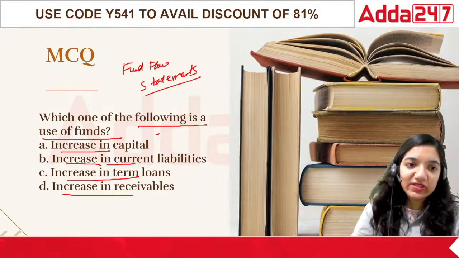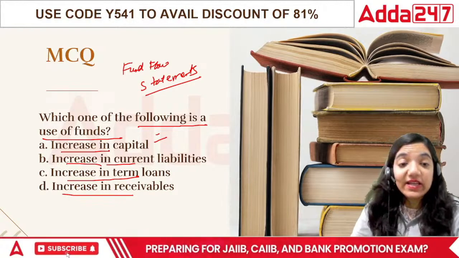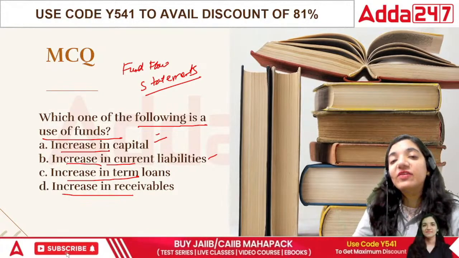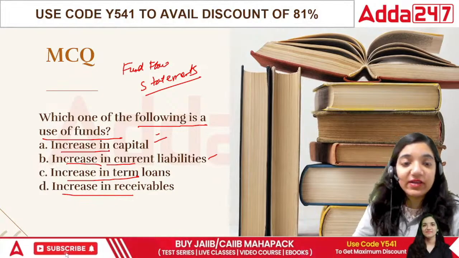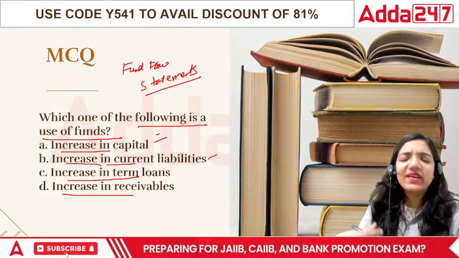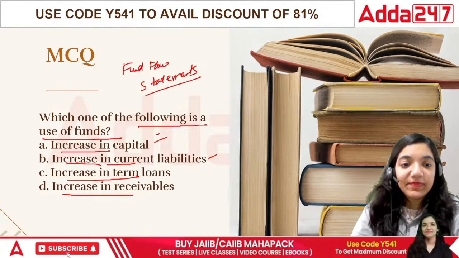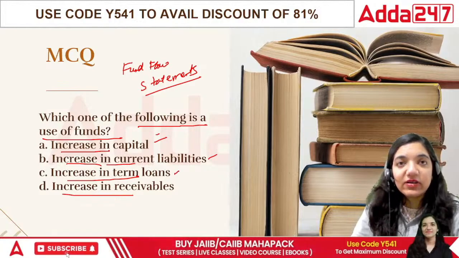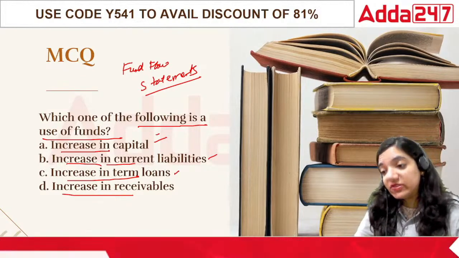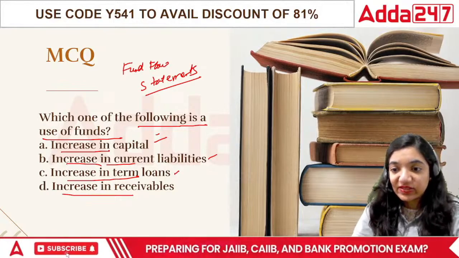If we talk about using the funds, increase in capital is getting the funds into the business. Increase in current liabilities is again getting the funds into the business. For example, current liabilities can include our creditors and outstanding expenses. We are getting some money now, and then we'll pay off people accordingly. Then increase in term loans, again we are getting more money into the business. We haven't utilized it, but we are getting more money into the business in this case as well.